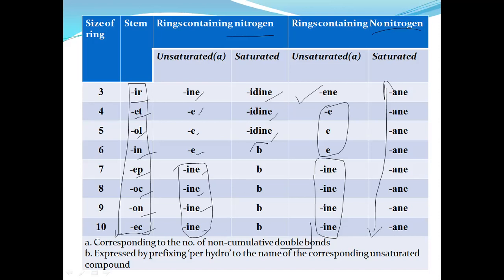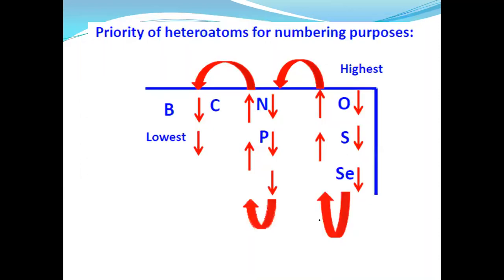And here, this is written as perhydro. It depends on the ring size. For example, here 6 ring size is hexahydro, heptahydro, like that. The hydro indicates how many hydrogen atoms are present in the ring. On that basis, they give the names. This is a short table for remembering the names, stems along with some suffixes.